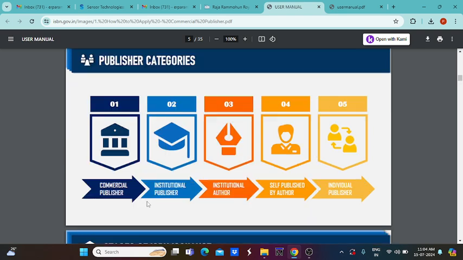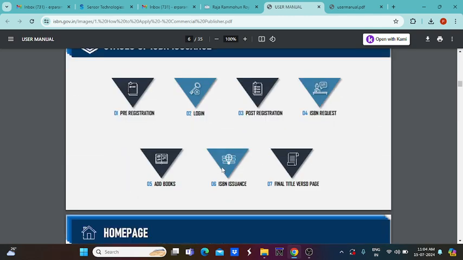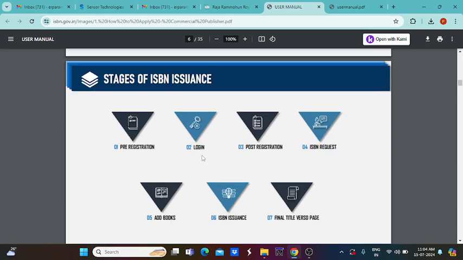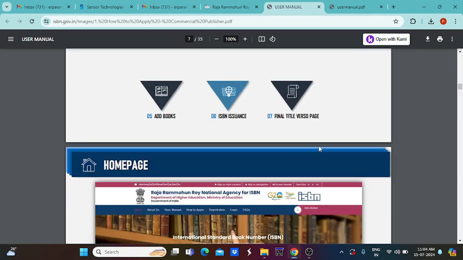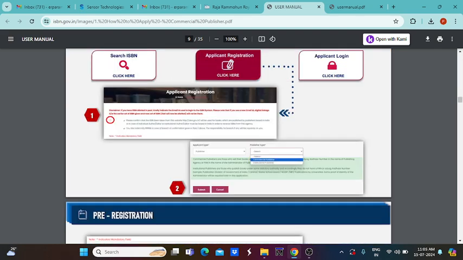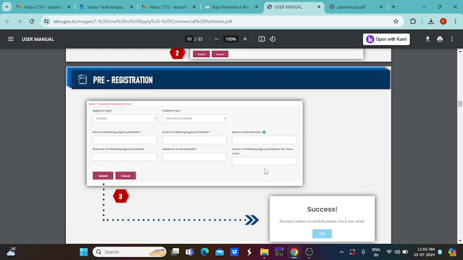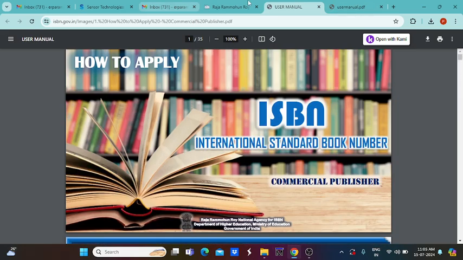So commercial publisher is the first category. Next, institutional publisher and institutional author. Likewise, different categories are there. For this, there is pre-registration and login, post-registration, ISBN request, and add books. What kind of books you want to add, everything can be added here. And ISBN issuance is also there, and the final title verso pages also appear here. So this is the pre-registration form. You have to log in here and enter all the personal details, and finally you will get an approval process. So this is one category.